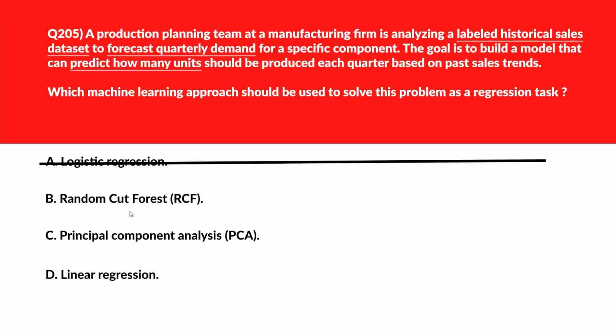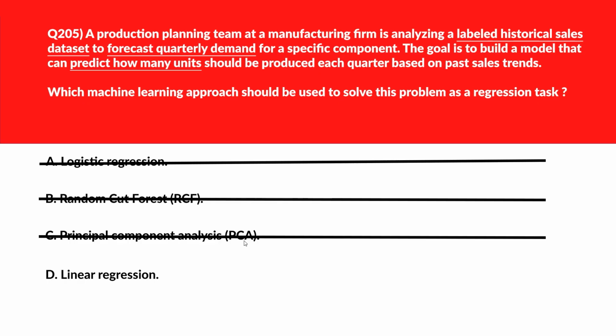B says Random Cut Forest, RCF. Random Cut Forest is designed for anomaly detection, not forecasting. Incorrect. We'll move to C. C says principal component analysis, PCA. Principal component analysis transforms features but doesn't perform prediction. Wrong answer. We'll move to D.